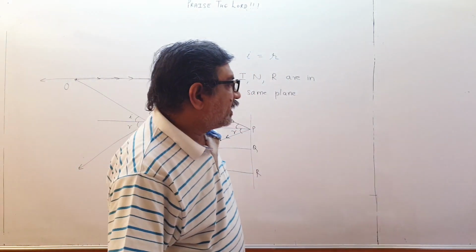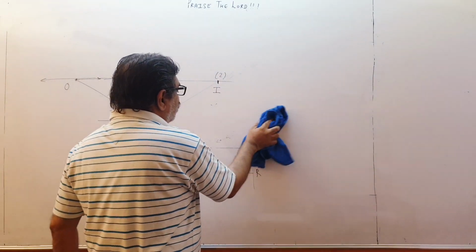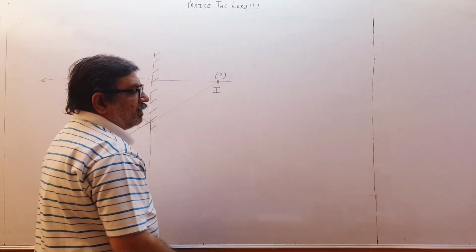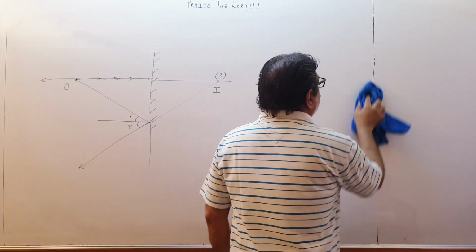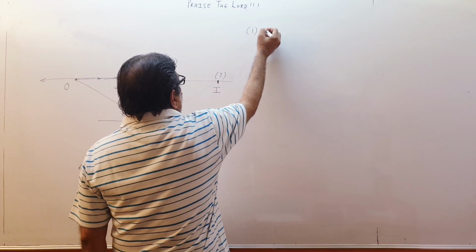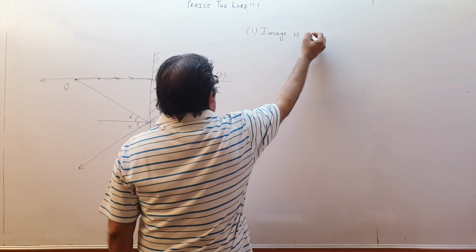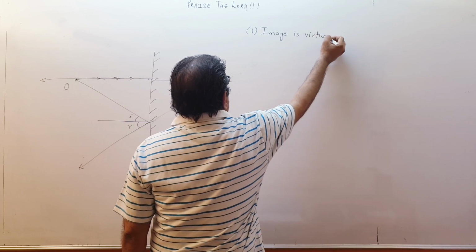Let us start writing one by one the properties. So I gave you the laws and all that. Let us write the properties. So first property, that image is virtual.